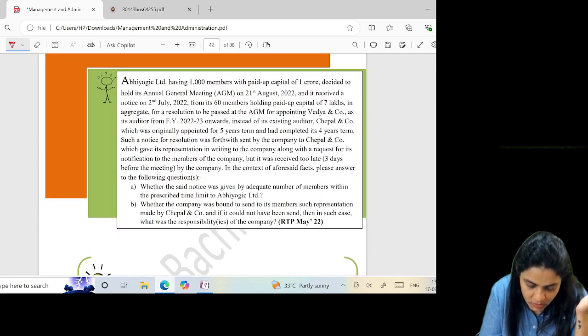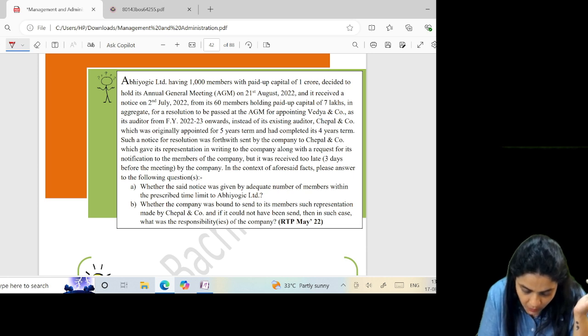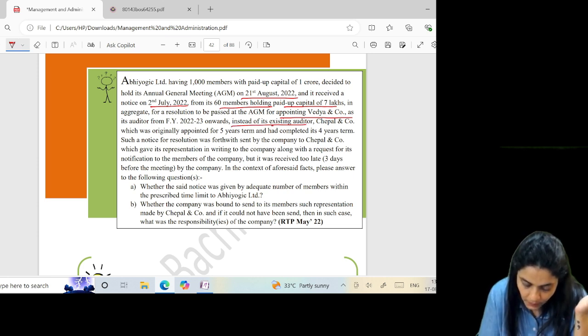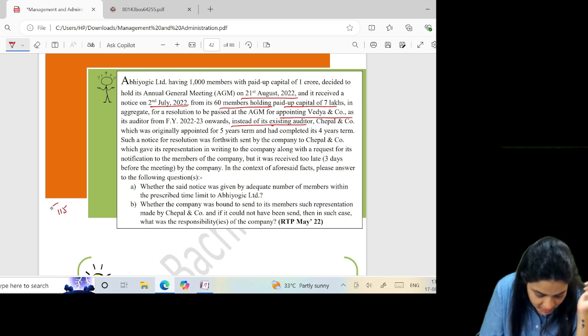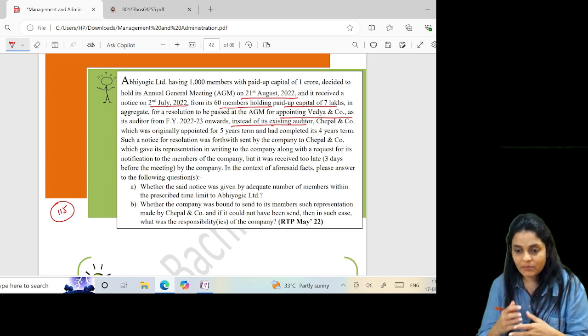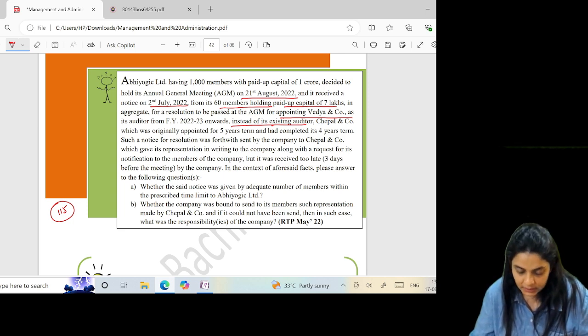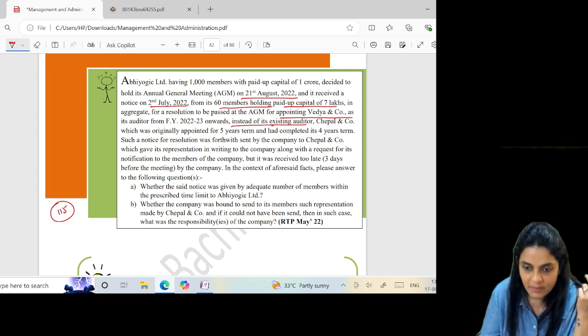Abhiyogik Limited, having 1,000 members with paid up share capital 1 crore, decided to hold its annual general meeting on 21st August and it received a notice on 2nd July from its 60 members holding paid up capital of 7 lakh in aggregate for a resolution to be passed at the AGM for appointing Vedya and Company as its auditor instead of its existing auditor. So this is a resolution requiring special notice, section 150. It must be sent by members holding 1% of the voting power or paid up share capital of 5 lakh, right? Or such higher amount as may be prescribed.